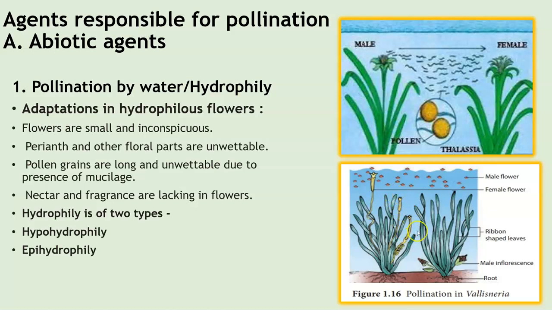Then we have the female flower, which is highly coiled and submerged under the water. As the flower attains maturity, the stem uncoils till it reaches complete maturity. The stem uncoils completely, bringing the flower to the surface of the water. So the male flower releases the anthers in the water, which are received by the stigma of the female flower. Now here the specific gravity of the pollen grain is equal to that of water, and that is why they float on the surface of water. So this is an example of epihydrophily.